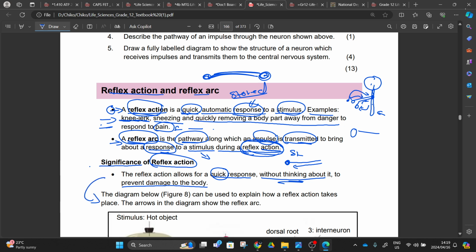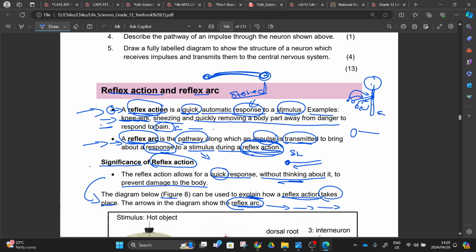So let's go and do a diagram of how these impulses are being sent, the pathway and the reflex action. The diagram below, figure 8, can be used to explain how a reflex action takes place. The arrows in the diagram show the reflex arc. The reflex arc is the pathway, when we say the impulse is going to move here, pass here, pass here.